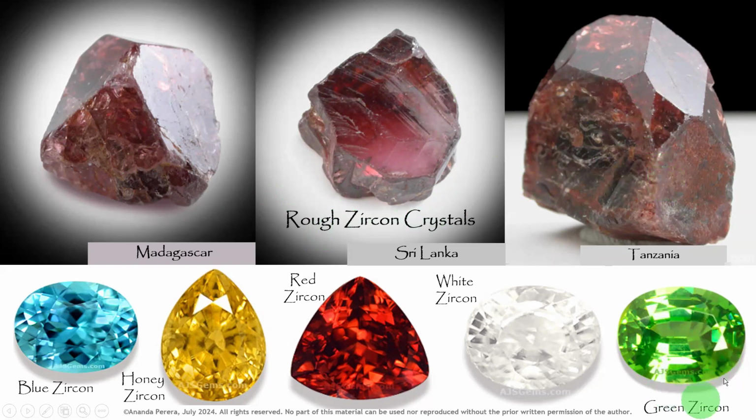Green zircon. The best green color is found in Sri Lanka. We have high value there. White zircon, confused with the diamond. Red zircon. Honey zircon. Blue zircon. These are the colors.